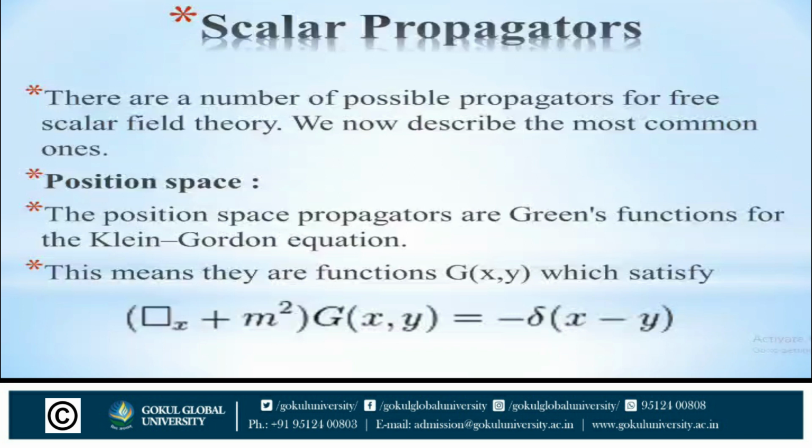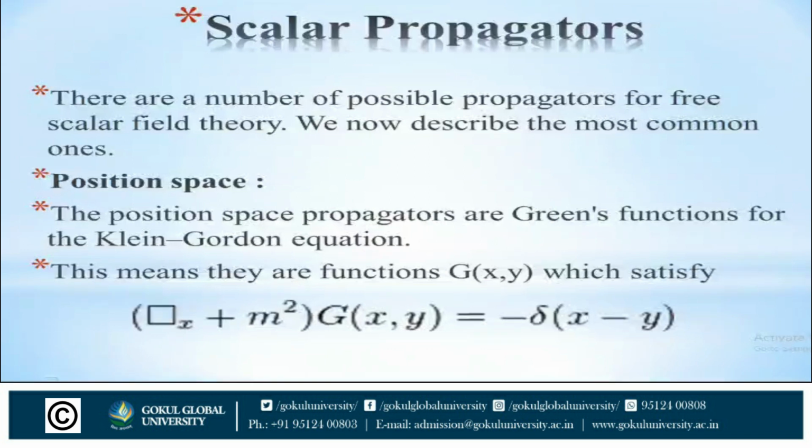So the position space propagators are Green's functions for the Klein-Gordon equation. This means they are functions G(x, y) which satisfy (□_x + m²) G(x, y) = −δ(x − y). Here x and y are two points in Minkowski spacetime.